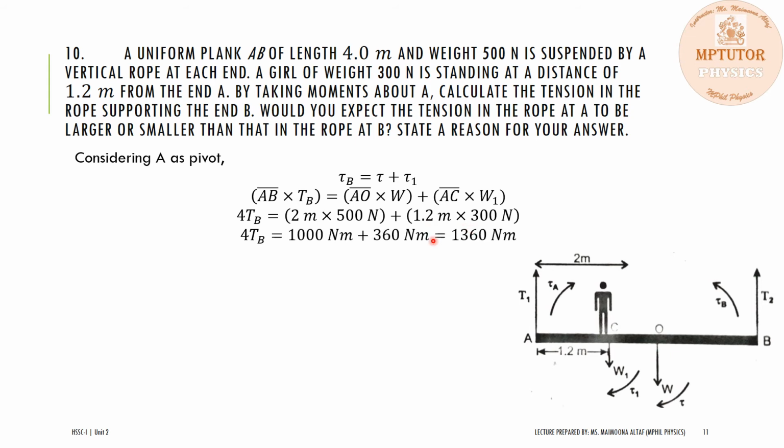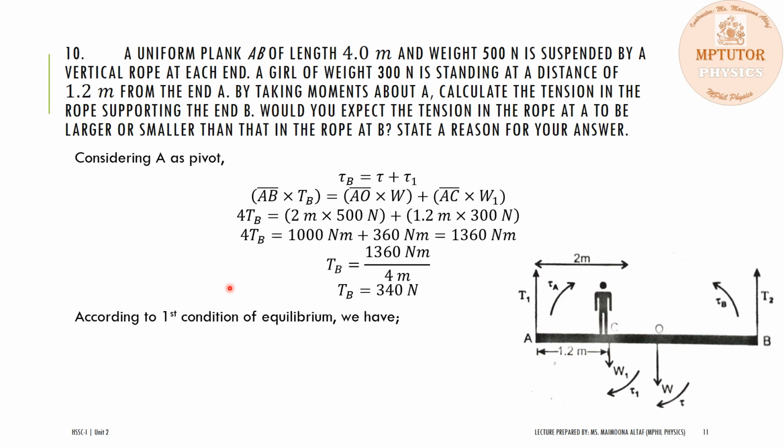Now solving this equation for the tension T of B, it comes out to be 340 Newton. So the tension created in the string B is equal to 340 Newton. Now by using the first condition of equilibrium, according to which the sum of all the forces acting along the y-axis must be equal to 0, the two upward forces T_A plus T_B must be equal to the two downward forces which are W1 and W. So we can calculate the tension created in the string A, which comes out to be